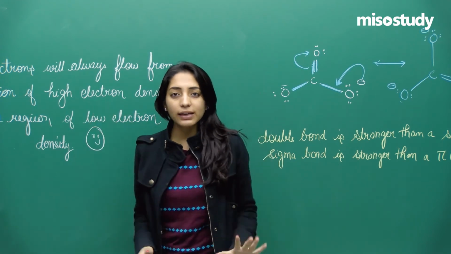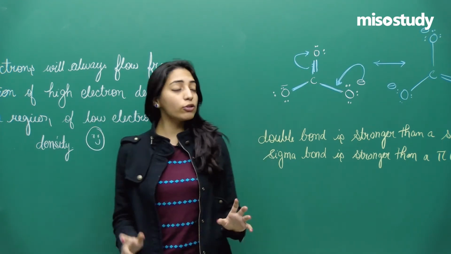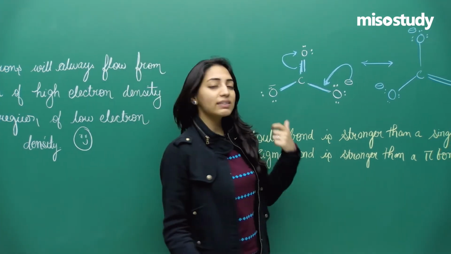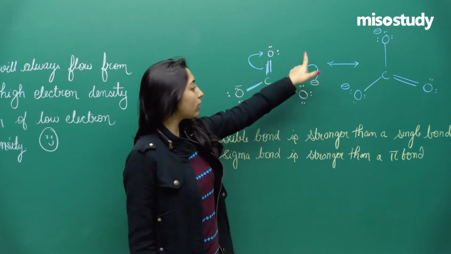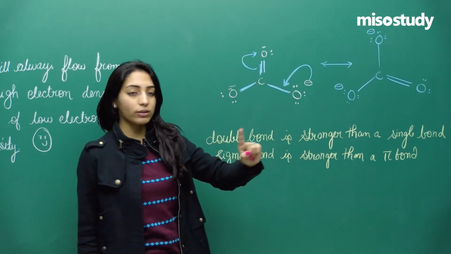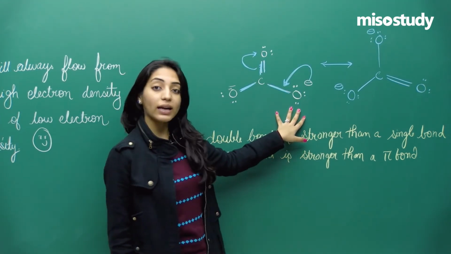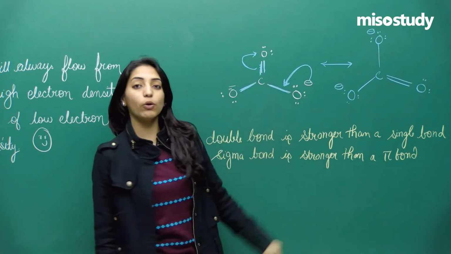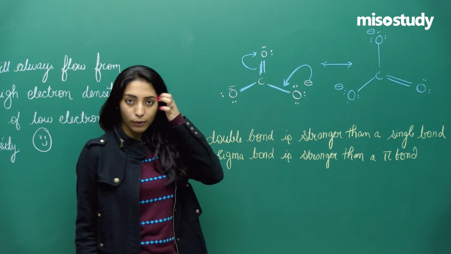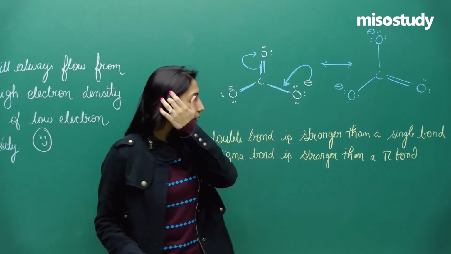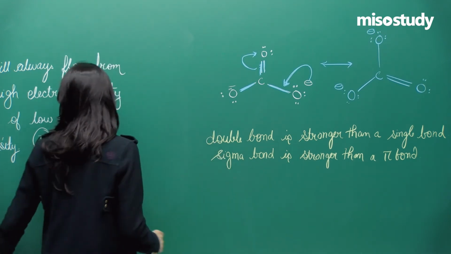Some problem is there, right? So in order to explain those problems, we said that since there is a difference in electron density, make sure the movement of lone pair of electrons takes place from a region of high electron density to a region of low electron density. Okay. Now see, look at the board even more carefully now.